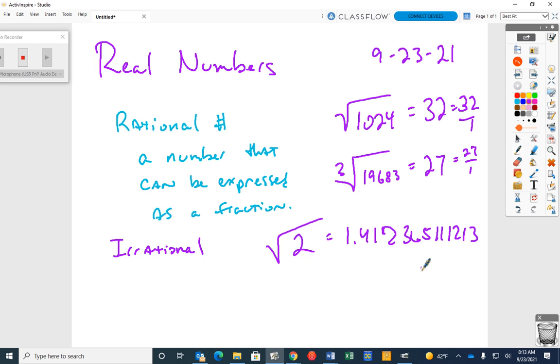So here's the point. If that number never ends, can you express it as a fraction? No, you cannot. So an irrational number is anytime you try to find the square root, write this down, the square root of a number that isn't a perfect square.